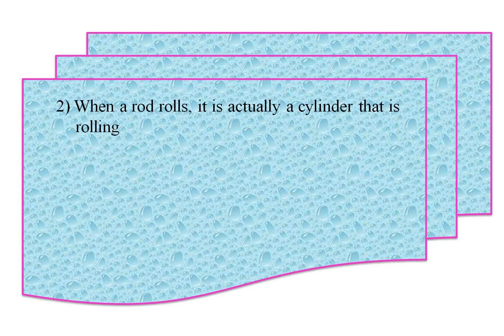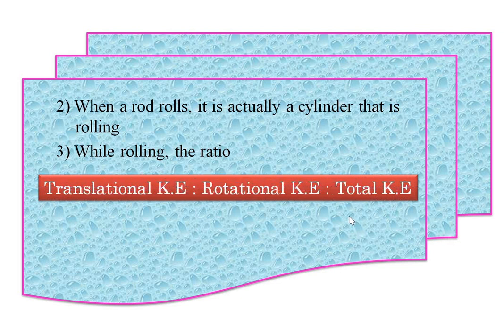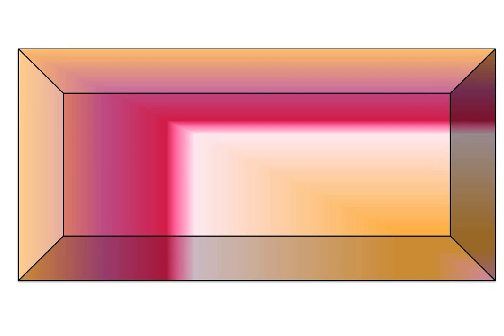When a rod rolls, it is actually a cylinder that is rolling. While rolling, we get the ratio of translational kinetic energy to rotational kinetic energy to total kinetic energy. We get the new formula, or the ratio, 1 is to k squared divided by R squared is to 1 plus k squared divided by R squared. This is the ratio of translational to rotational to the total kinetic energy. Let's see the next point.